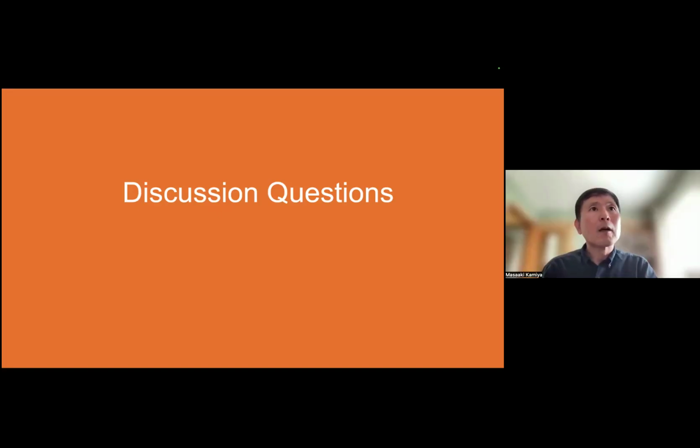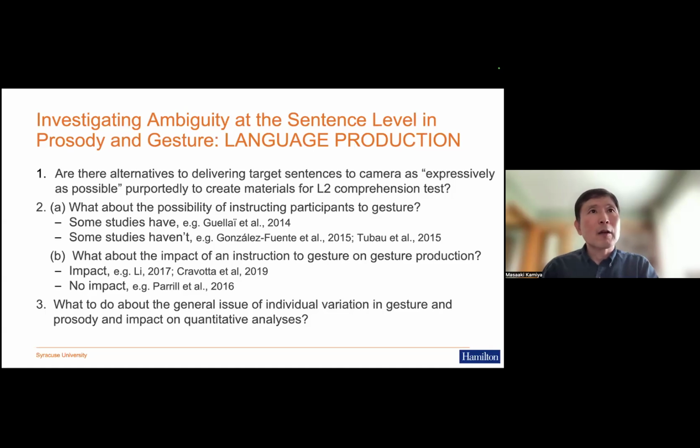Okay, so one of our first questions is, are there alternatives to delivering target sentences to camera as explicitly as possible, purportedly to create materials for an L2 comprehension test? So that was the instruction we had for our participants so that we can get a natural production of gestures from the audience. Any suggestions or discussion on this point?